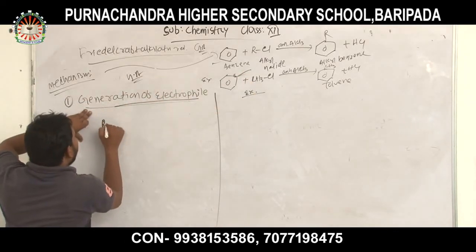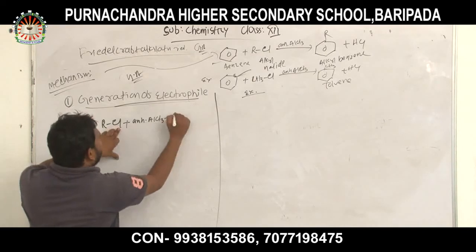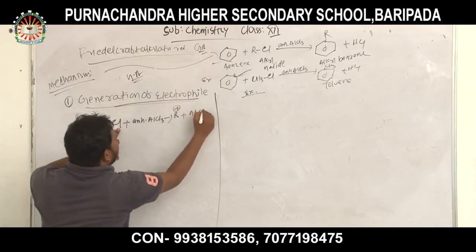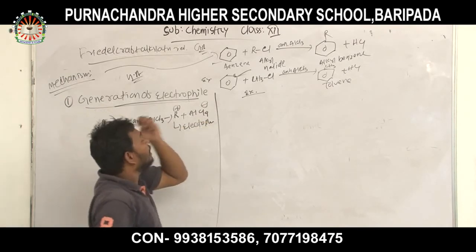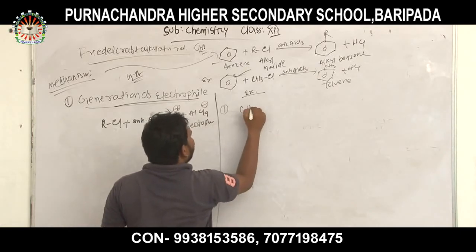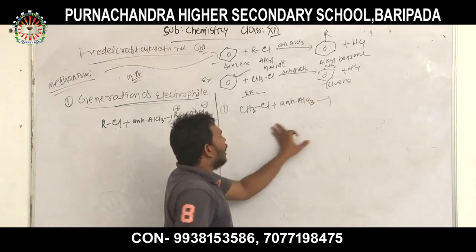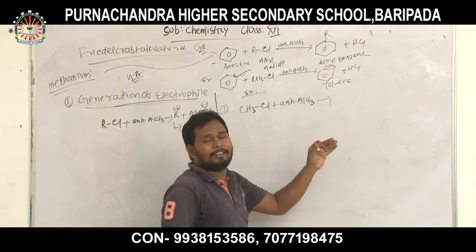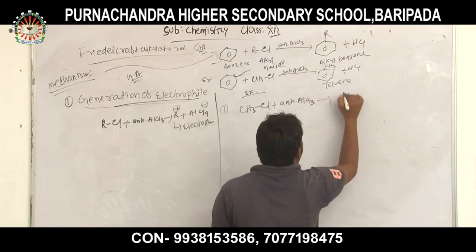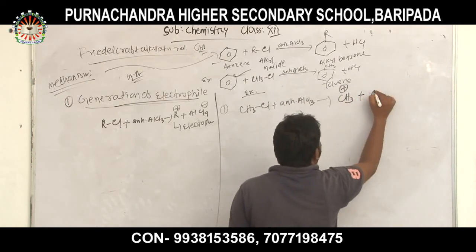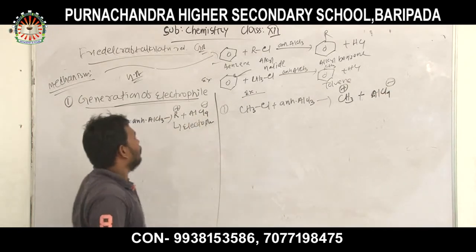First is generation of electrophile. That is RCl plus anhydrous AlCl3 gives R plus and AlCl4 minus, which is actually the electrophile. Similarly, here we take methyl chloride reacting with anhydrous AlCl3. I already told you that anhydrous AlCl3 acts as a Lewis acid, thus it accepts a pair of electrons, and the electrophile is formed, along with AlCl4 minus. We have the general reaction and the example, so the first step is complete.